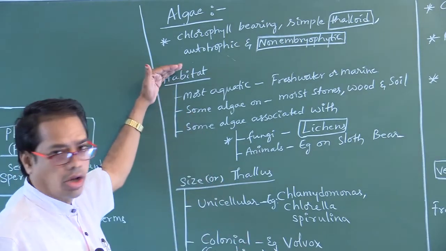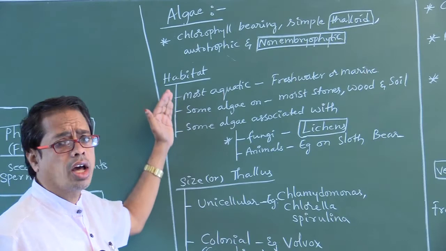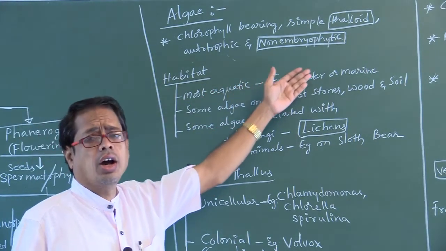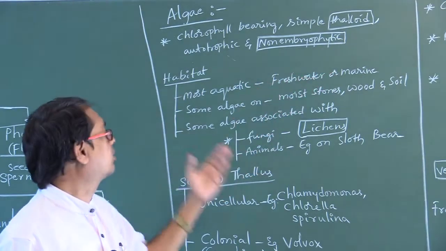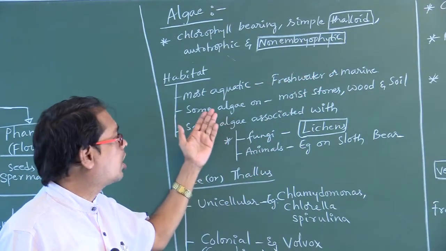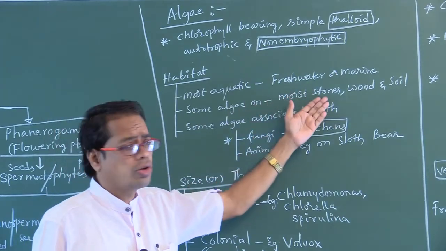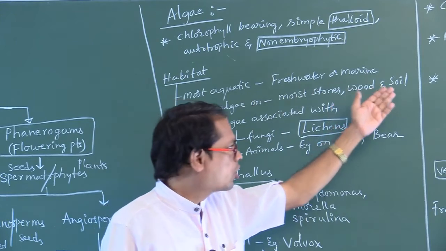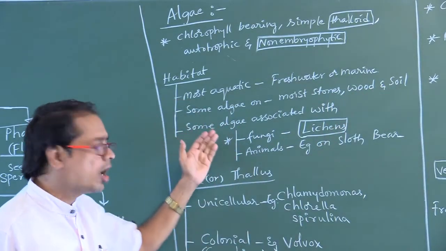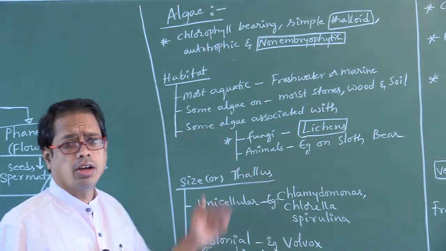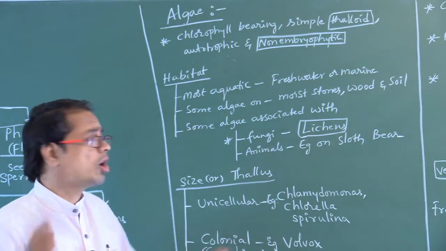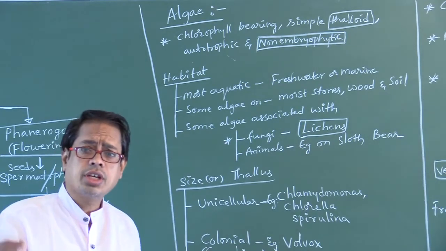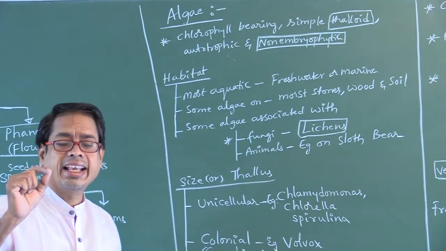Habitat. Most of the algae are aquatic. That is, they may live in fresh water or in marine water. Some algae live on moist stones, some live on wood, some live in soil. Some algae are associated with fungi. Algae and fungi association together is called lichen. This is very, very important.